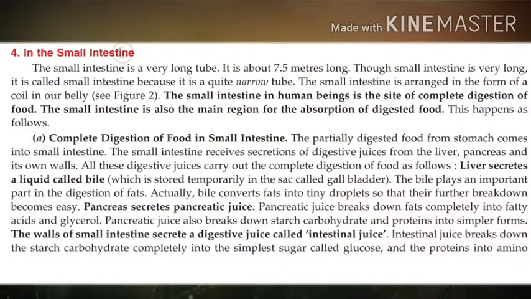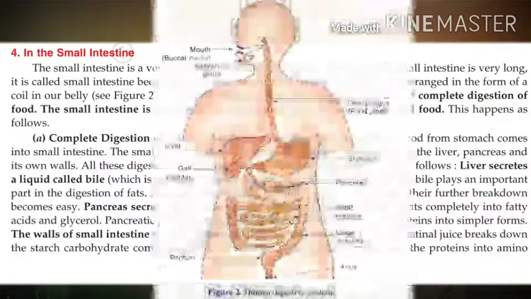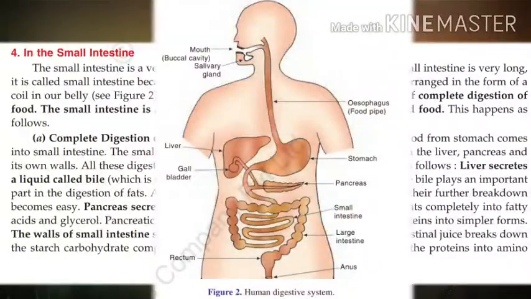The small intestine is arranged in the form of a coil in our body. Look into the figure of the digestive system. Do you see the small intestine, how it is coiled? That is why it is able to fit in our digestive system, isn't it? In our abdomen. Isn't it, students? Yes.